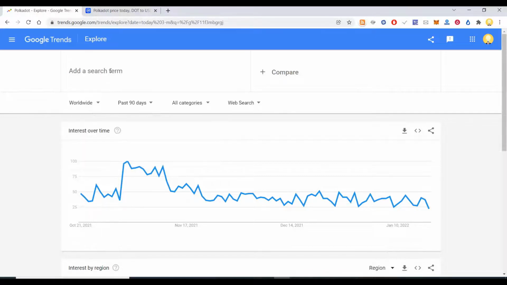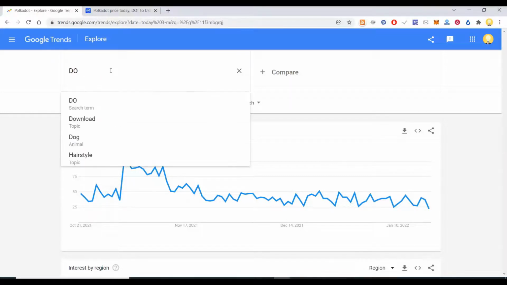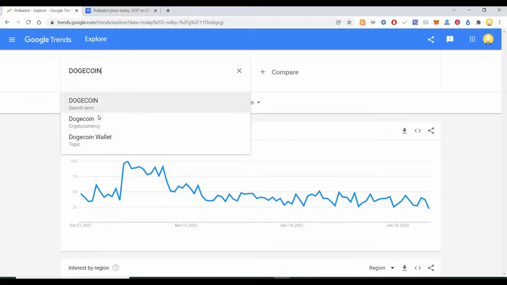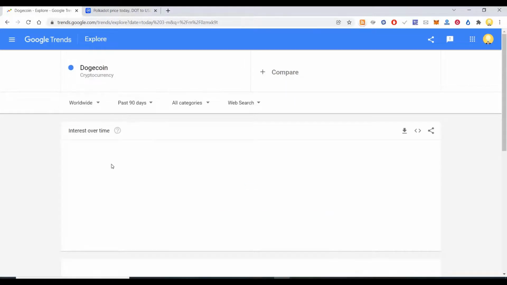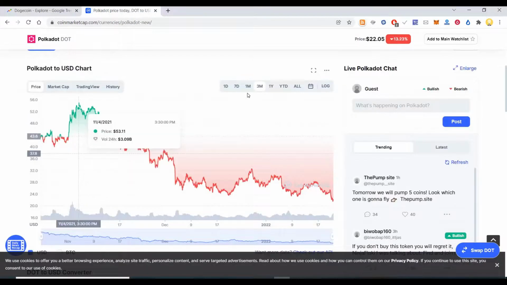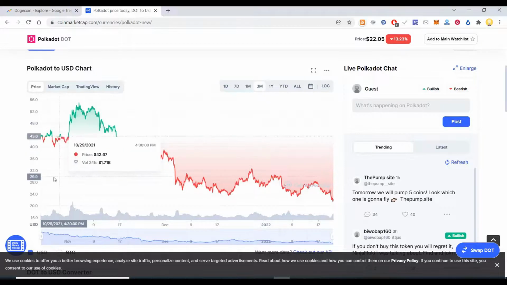If I look at Dogecoin, yep, Dogecoin, there was clearly a spike on October 28th. So let's see October 28th.